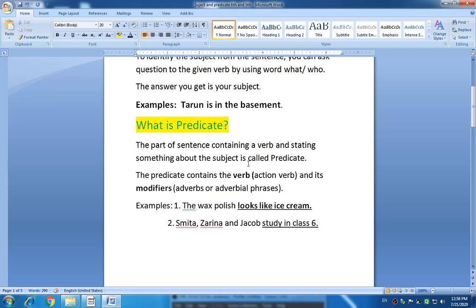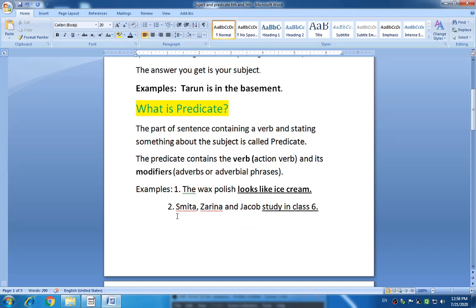Okay students, look at the second sentence also. Smita, Zarina and Jacob study in class 6. In this sentence, study is your verb. And so the remaining part along with the verb is your predicate.